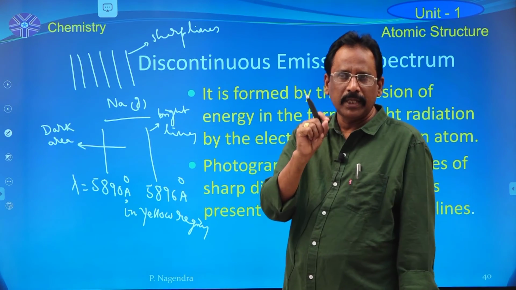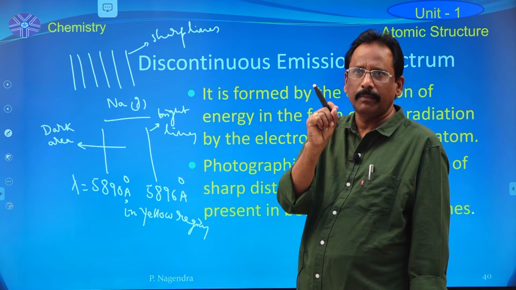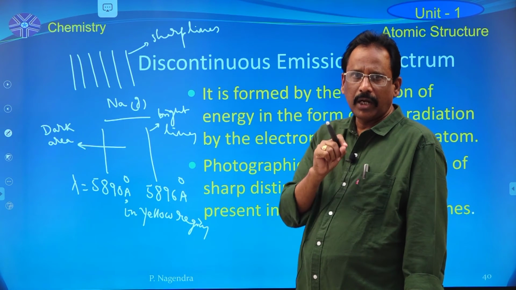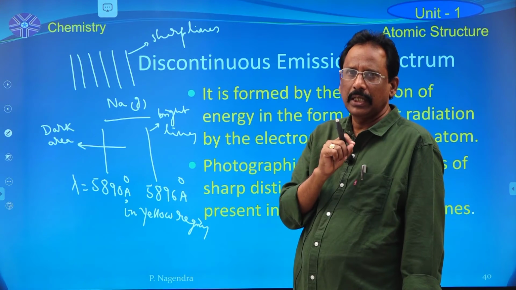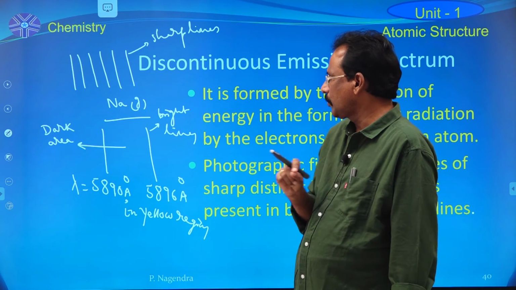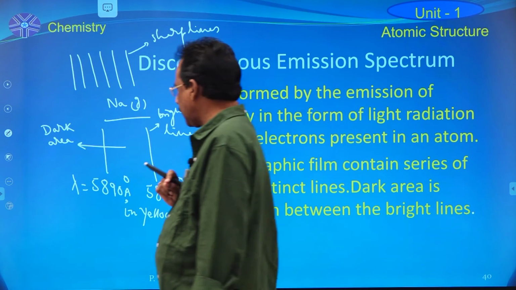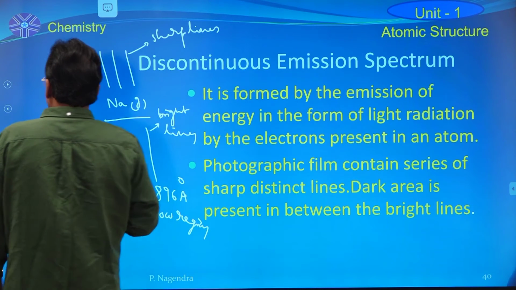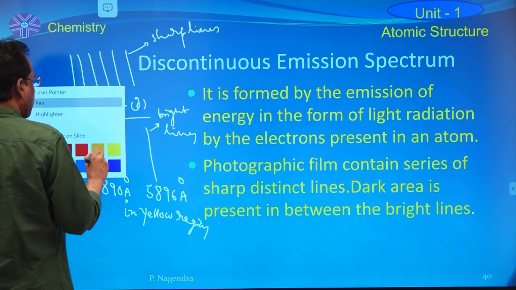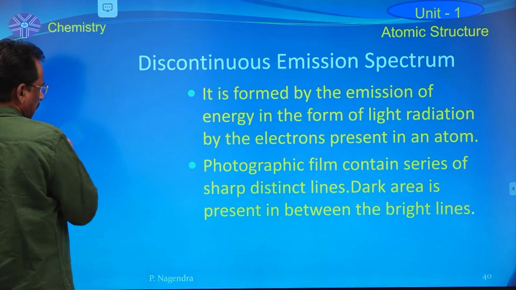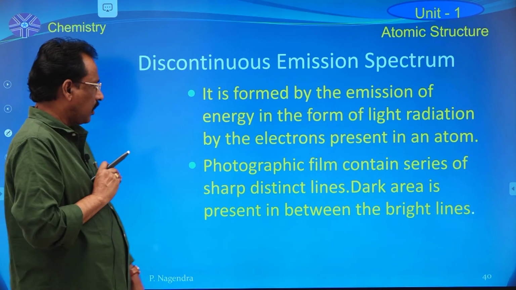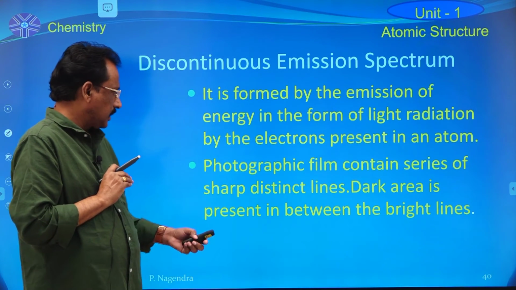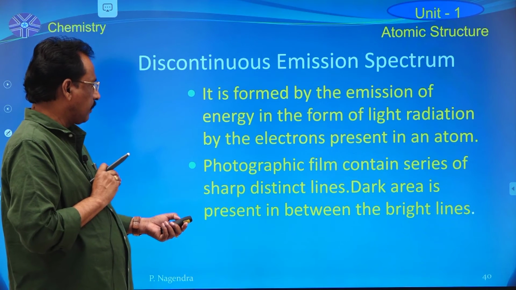This is one of the major faults in Rutherford's atomic model. According to Planck's quantum theory, atoms always produce discontinuous spectra because each and every atom contains discrete energy states but not continuous energy states. Remember that.